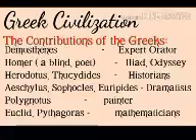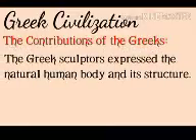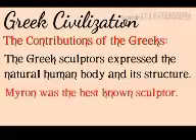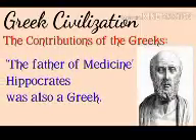And the contributions of the Greeks in literature: Demosthenes, the expert orator, Homer as a blind poet, and Iliad and Odyssey were his work. Herodotus and Thucydides gave importance in history. They are known as important historians. Aeschylus and Sophocles and Euripides are the drama writers. Polygnotus is a painter. Euclid, Pythagoras are famous mathematicians. The Greek sculpture expressed the natural human body and its structure. And Myron was the best known sculptor. The father of medicine, Hippocrates, also was from the Greek.